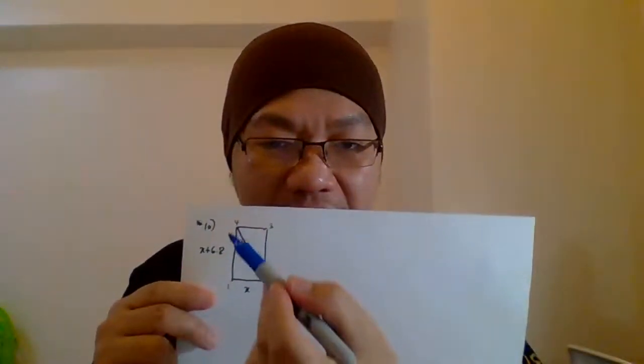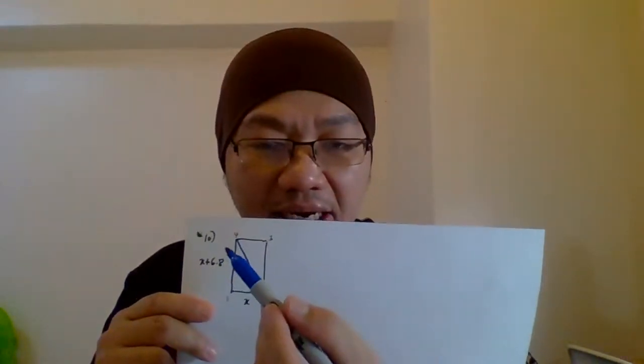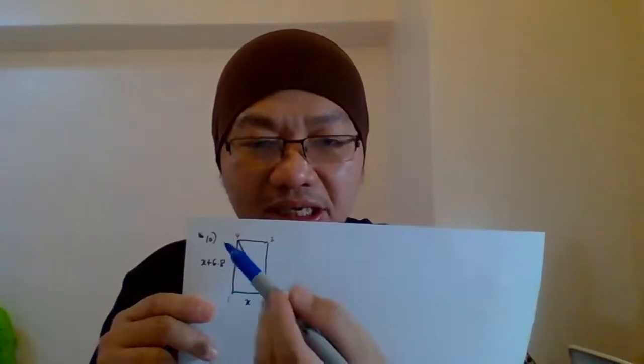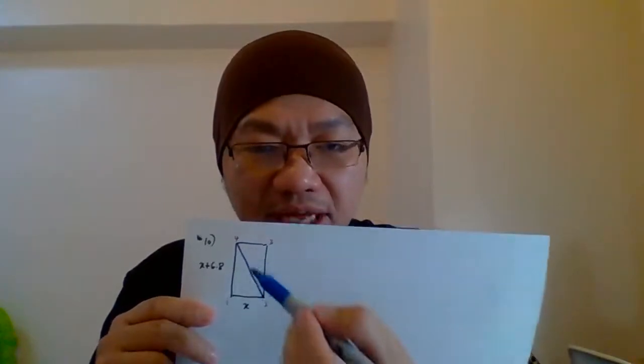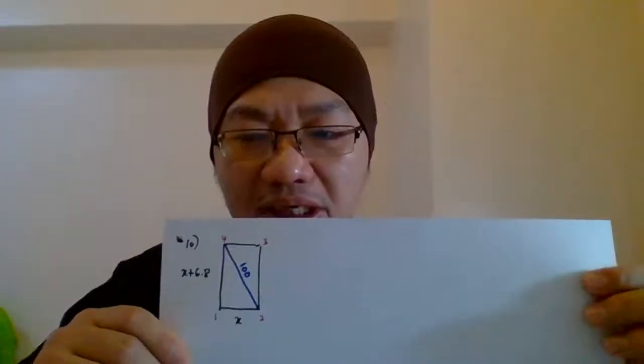Okay, you see the blue color here. This blue color is the longest line, the longest line we have here. So this value, the blue color, equals 100 units. Okay, 100. So does everyone understand this one?